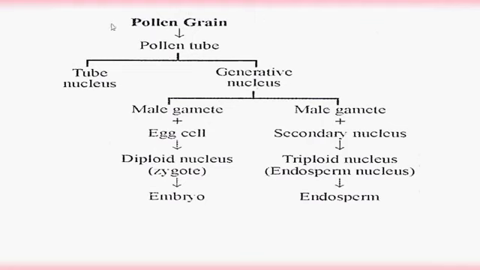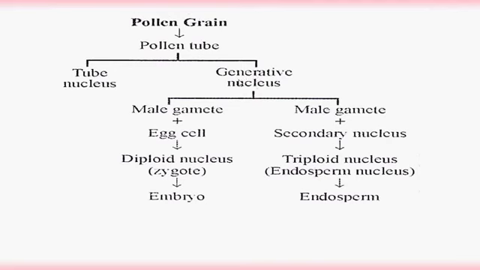So let's observe this flow chart of what we discussed in the previous points. So the pollen grain, on germination, develops the pollen tube. The pollen tube carries two nuclei, that means two cells: the tube nucleus in the tube cell, and the generative nucleus in the generative cell. If it is the two-celled stage, during development of the pollen tube, this generative nucleus undergoes mitotic division to form two male gametes.